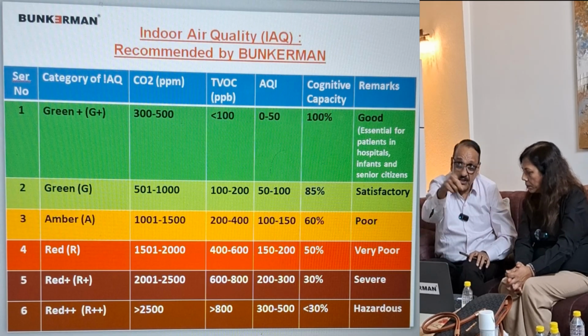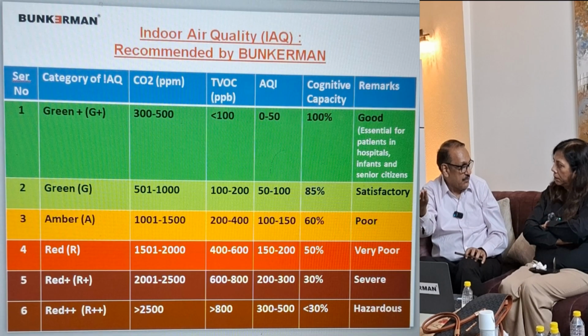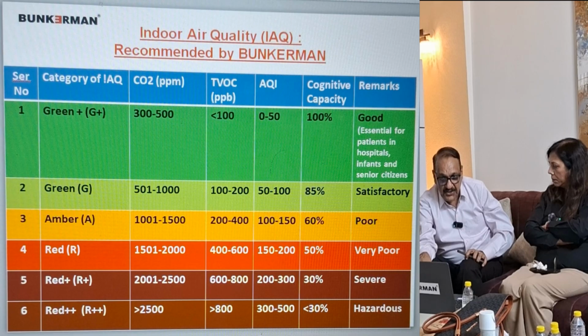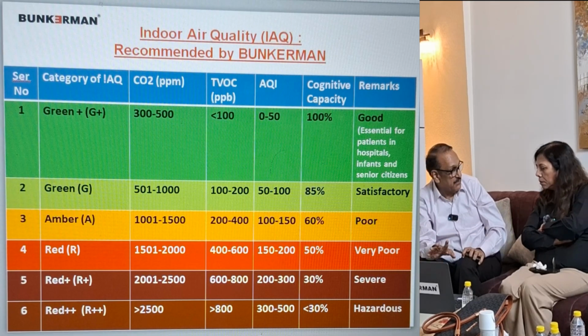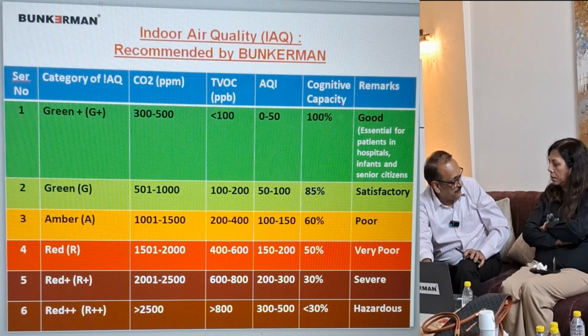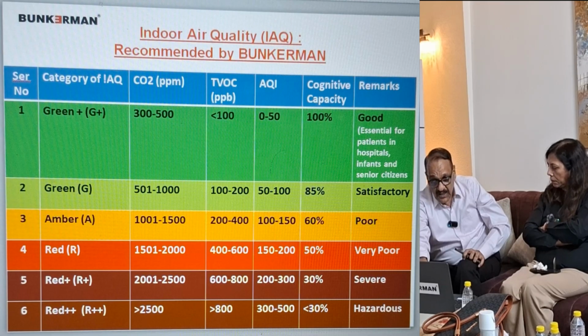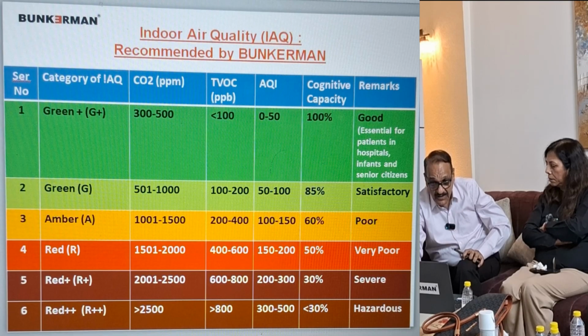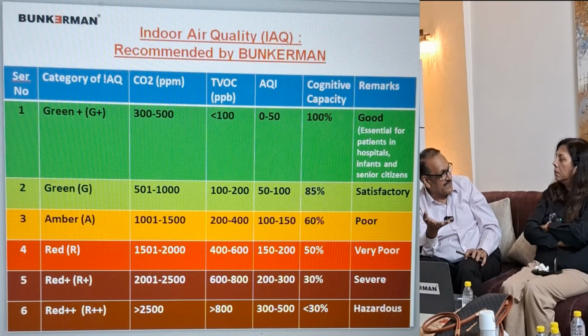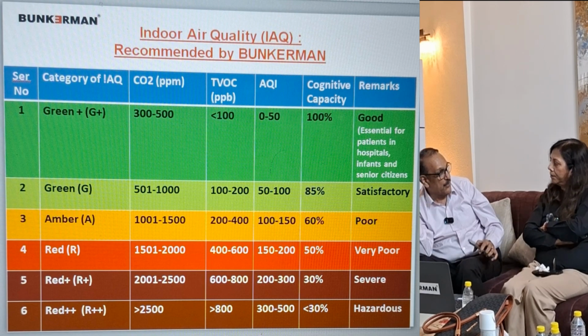Now this system is capable, in fact we are depicting even the AQI now in this, and even the other gases are getting shown by our instrumentation. So if your building lies in this category, let us say CO2 content is between 300 and 500 parts per million, which is good and which is as per IS 18579 also. It should be less than 500 ppm in breathing air. And TVOC less than 100, AQI less than 50, cognitive skills are 100% here. You see, at anything more than 900 ppm of CO2, your cognitive skills get affected. So we should work with 100% of the cognitive capacity that God has given us.